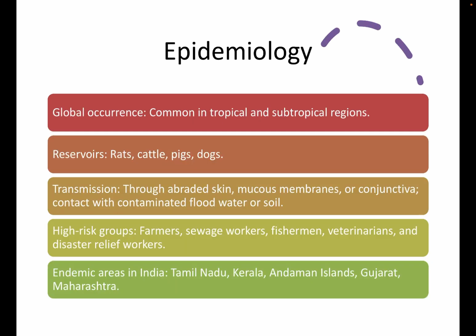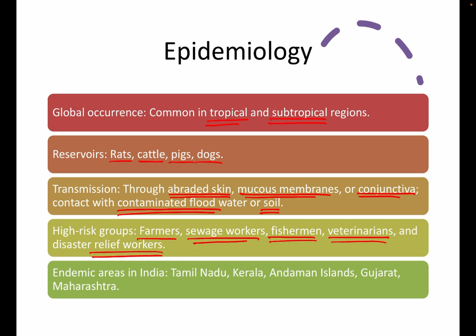Coming to the epidemiology, it is very common in tropical as well as subtropical regions. The reservoirs of leptospirosis include rats, cats, pigs, dogs. Transmission happens through abraded skin, mucous membranes, conjunctiva, contact with contaminated flood water, or soil. High risk groups include farmers, sewage workers, fishermen, veterinarians, and disaster relief workers. In India, Tamil Nadu, Kerala, Andaman Islands, Gujarat, and Maharashtra are considered endemic for leptospirosis.